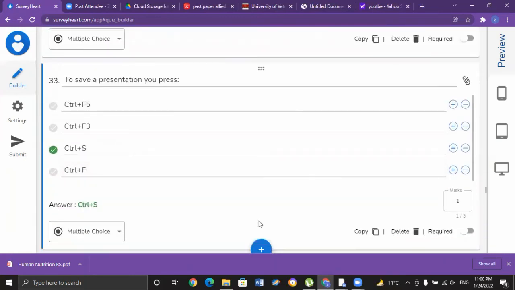In order to save a presentation, you should press Control plus S. That is C for MCQ number 33.